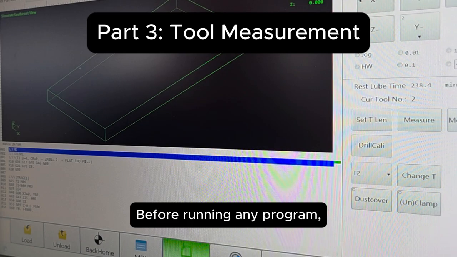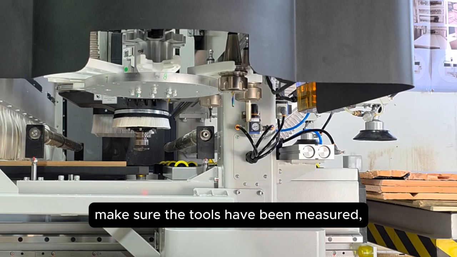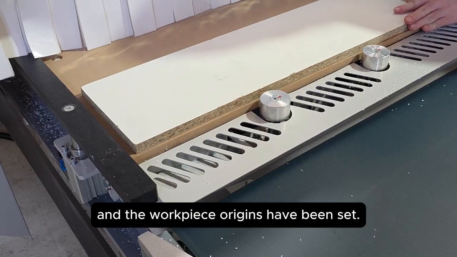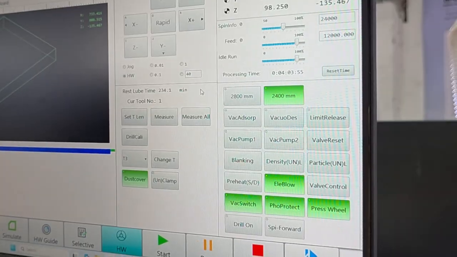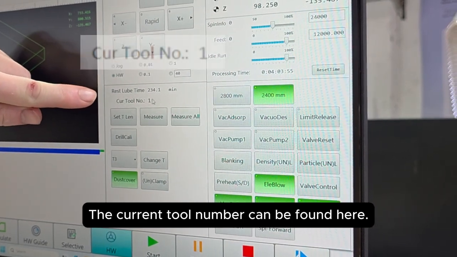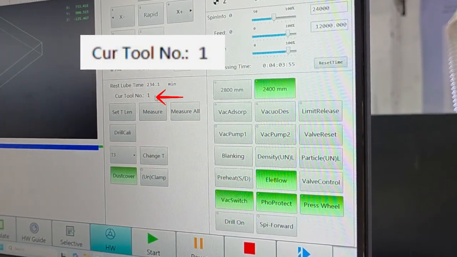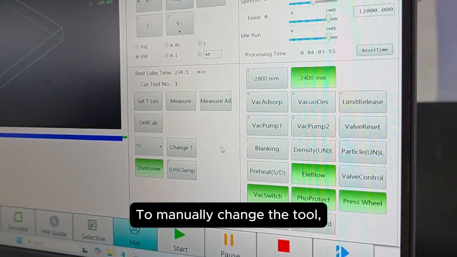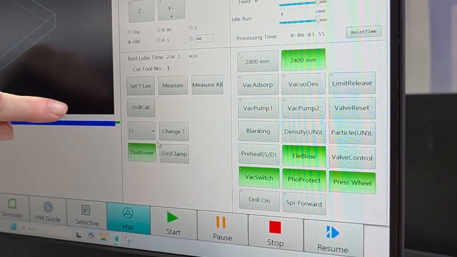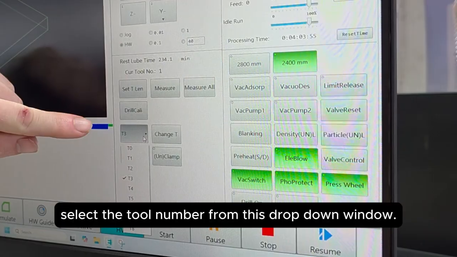Before running any program, make sure the tools have been measured and the workpiece origins have been set. The current tool number can be found here. To manually change the tool, select the tool number from this drop-down window.